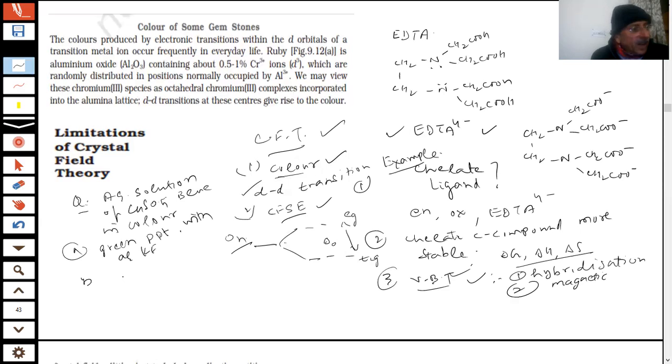And second, it gives a bright green solution with KCl. Explain, students. You are provided with experimental results of this, and you are asked to explain it. What is your answer, students? You have 1 minute to think and answer the question.